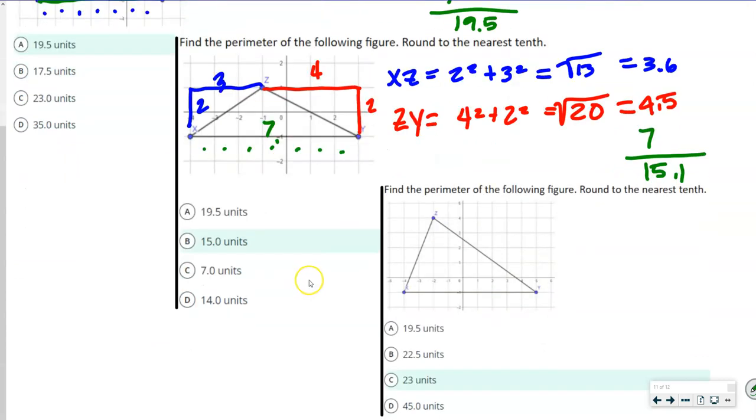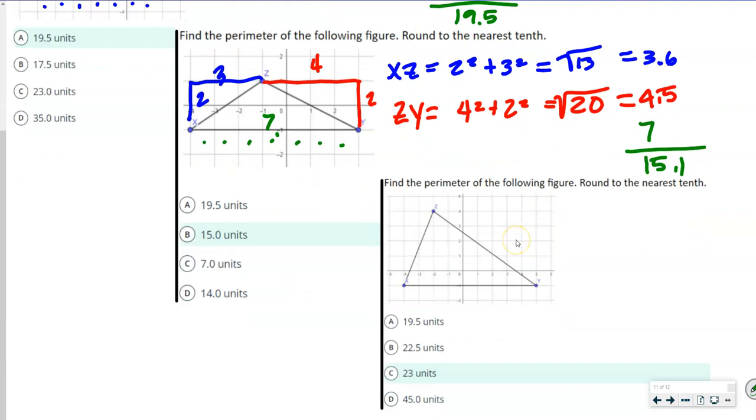Yep. Okay. So the next one says find the perimeter of the following figure. Again, we're going to count this. 1, 2, 3, 4, 5, 6, 7, 8, 9. Okay. Then we're going to do this side over here. 1, 2, 3, 4, 5 by 2, 5 by 2. So again, xz is equal to 5 squared plus 2 squared. That's 25 plus 4, which is 29. Square root of 29 is 5.4.